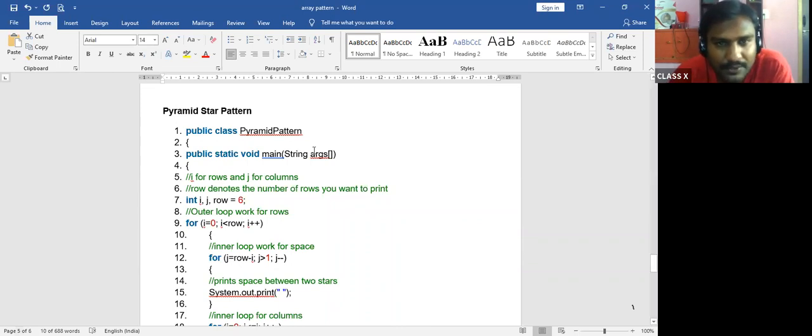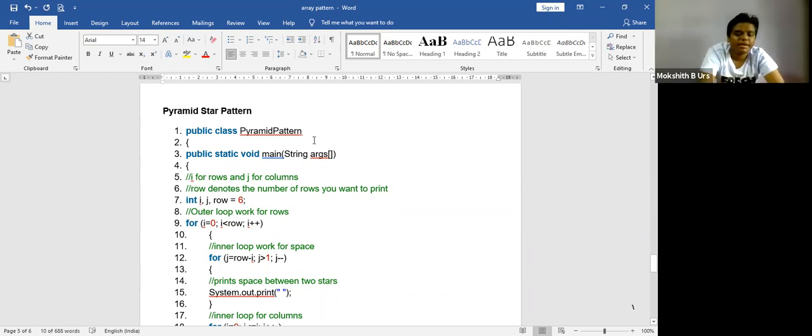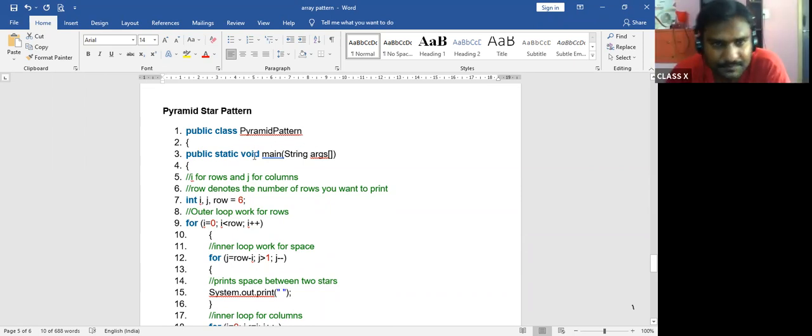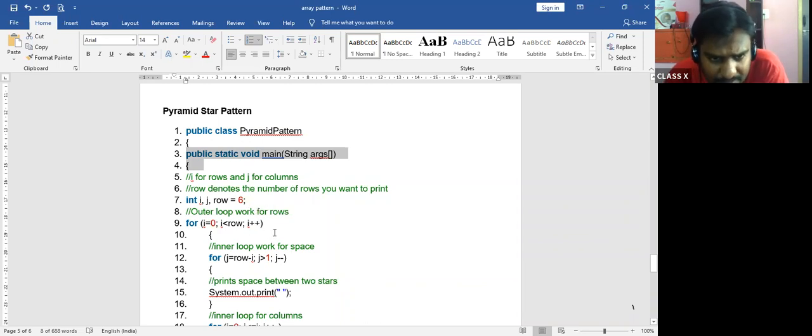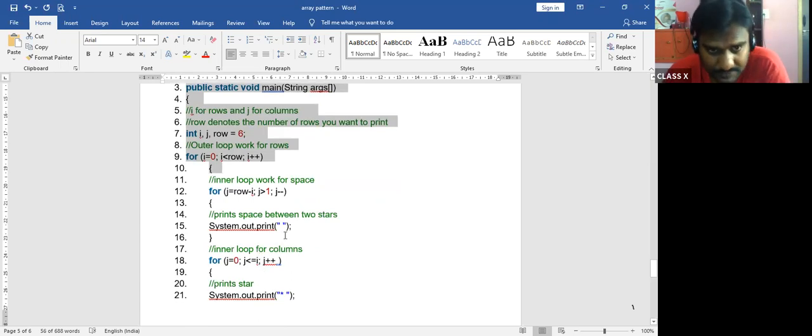Now, what is the name of the class? Pyramid star pattern. Yeah, pyramid pattern. Public static void main, string arguments, all are same. I for row and J for column, all are same. Till here it is same.